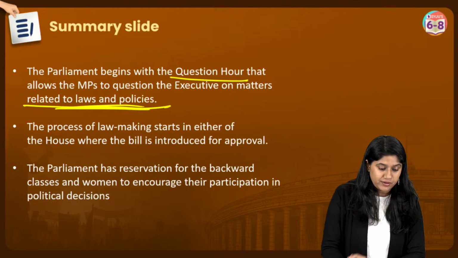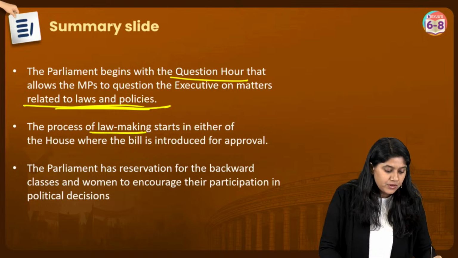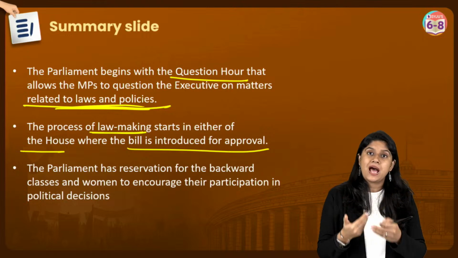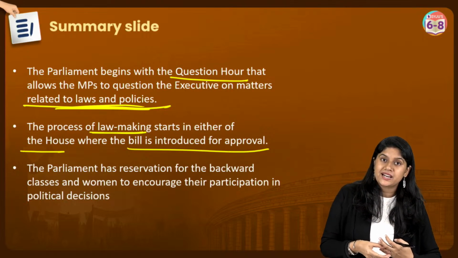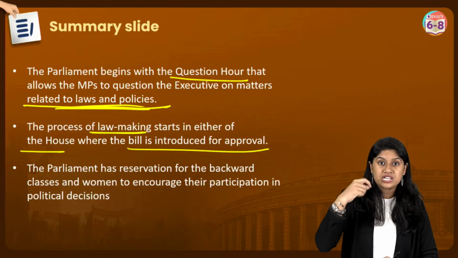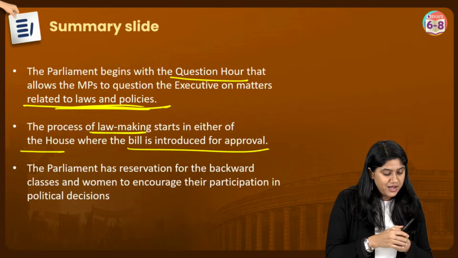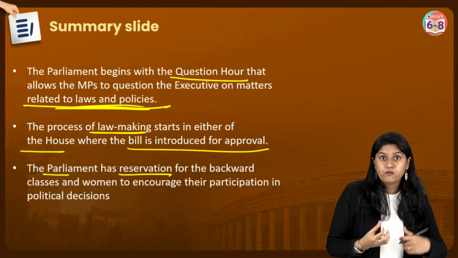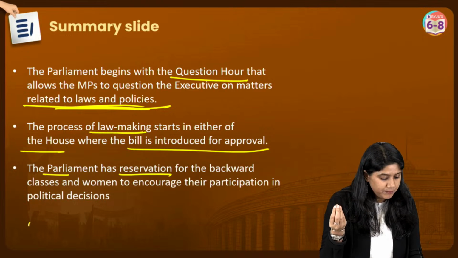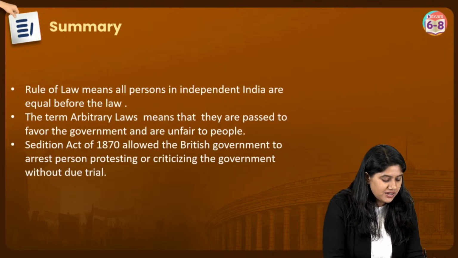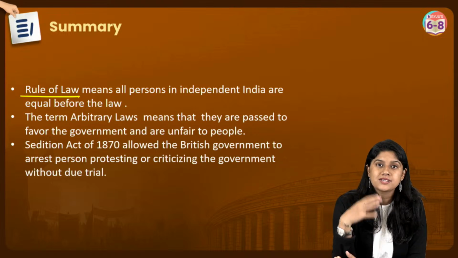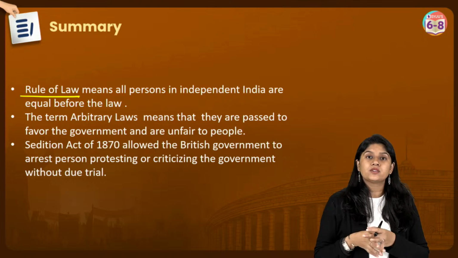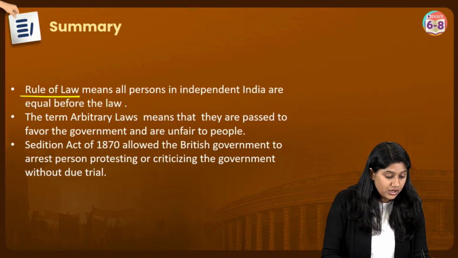This is super important, everyone. The process of law making starts when the law or the bill goes into each house, and then of course discussions happen again and again and it goes to the President, and when he or she signs on it, the law or the bill is passed. Parliament has reservation for women, for the Scheduled Caste and the Scheduled Tribe. This is important. Then of course we discussed the rule of law, which means the laws are equal for all individuals. They're common. The laws are the same for the people and that's how they want to protect us, right? Rules are really very important.